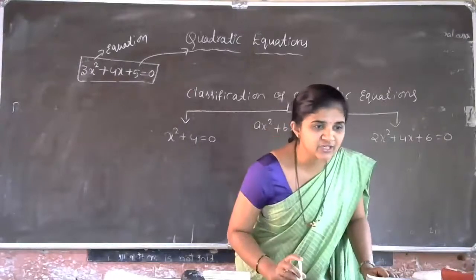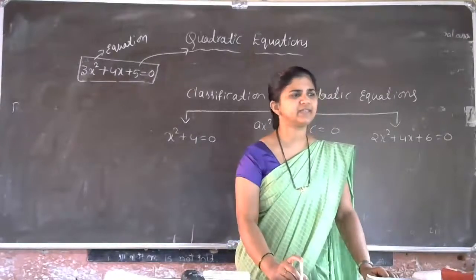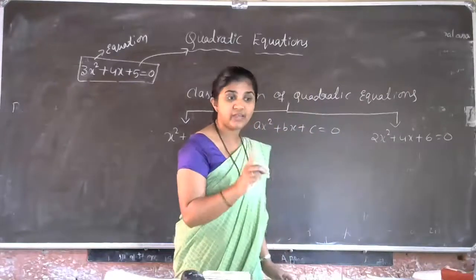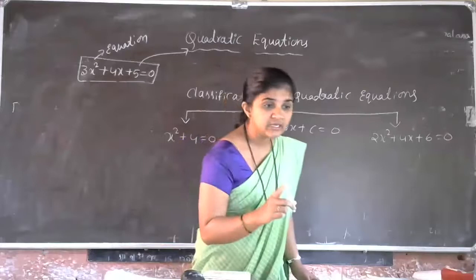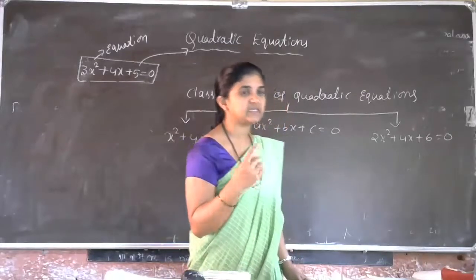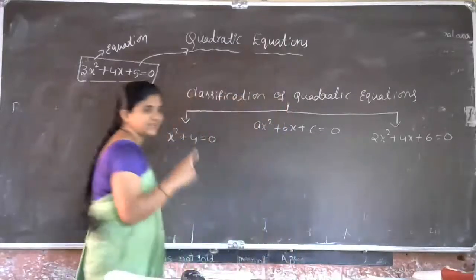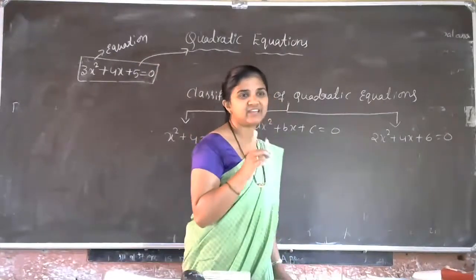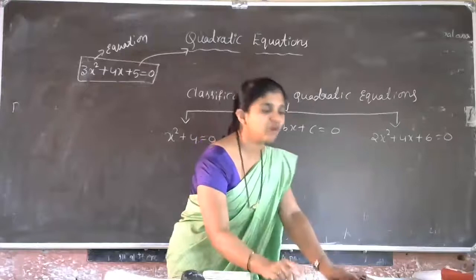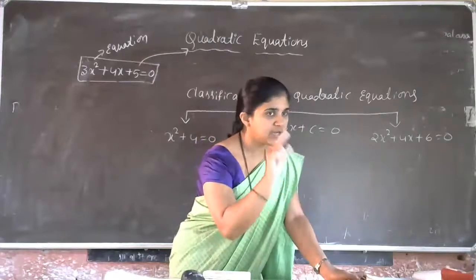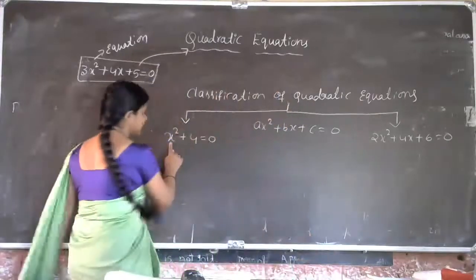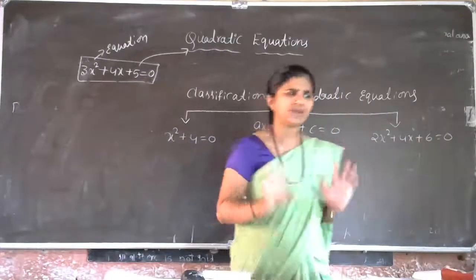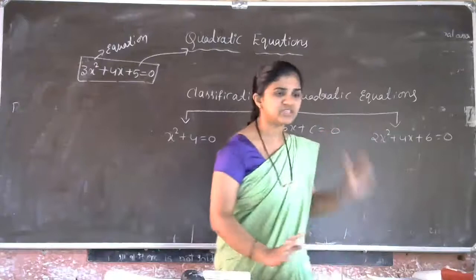In one equation, only one variable is present. Yes, it is one variable only, Rashmi. Don't confuse. In the first, ax² + c = 0. Yes, I got the answer from your side. Rashmi, I want to clarify: we are taking one variable only. Here we are using x only, and here also we are using x only. Both the equations have one variable.